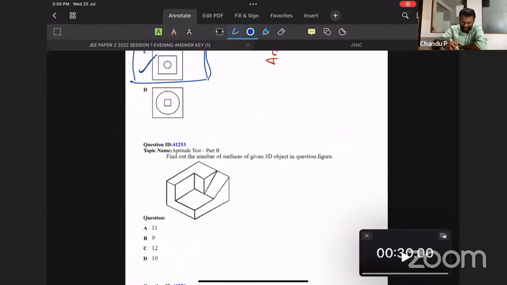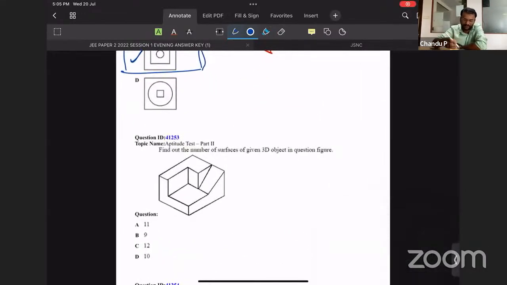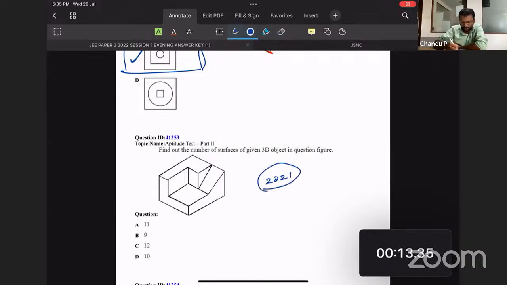That is a usual question: number of surfaces. Actually, last year one question on unfolding came, that means one question on surface development came, but there was no question on counting the number of surfaces in 2022. I'm mentioning the first session: there was no question for counting the number of surfaces, but this year the first session has that. Now you can comment, Sharat Chandran, what about others?